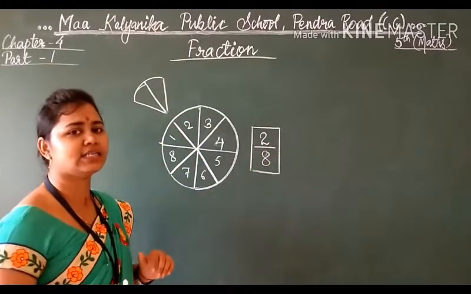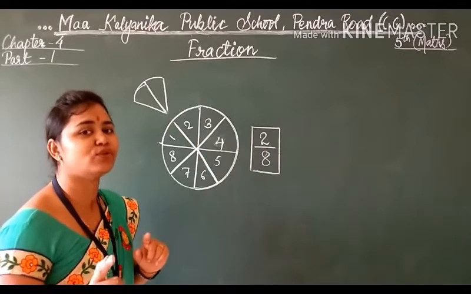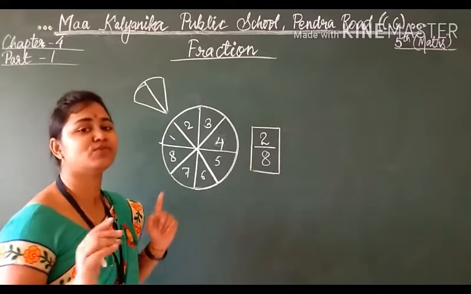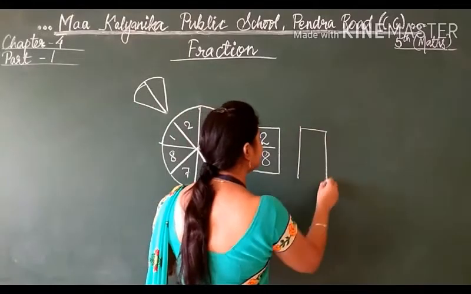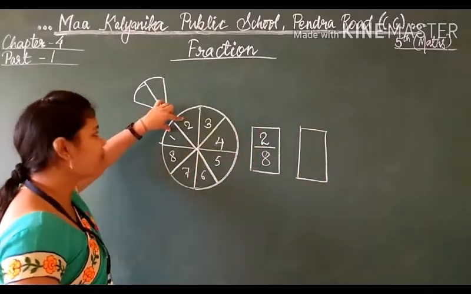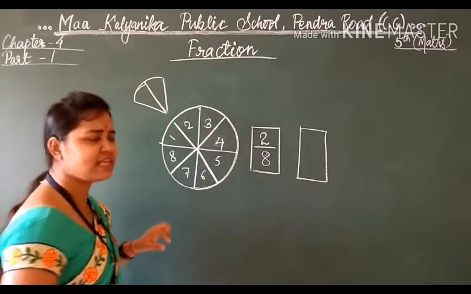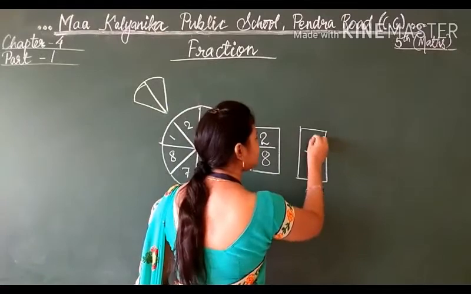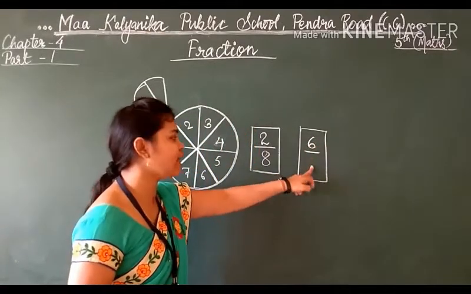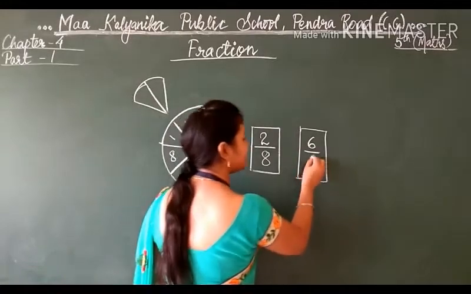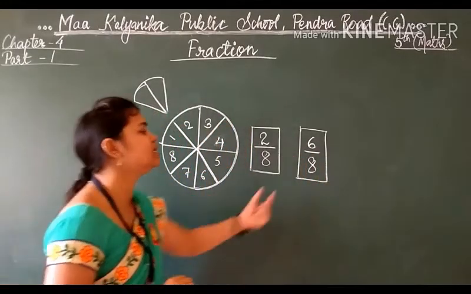And if I ask how much pizza is left, you have to tell in fraction. You will say, ma'am, 2 pieces I had taken, 1, 2, 3, 4, 5, 6, so 6 is left. So 6 will be there, but what will be in the lower place? Below we will write 8 only, because the total number of pieces of the pizza was 8.